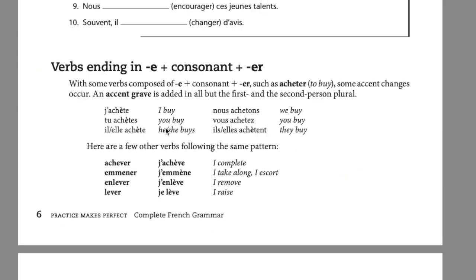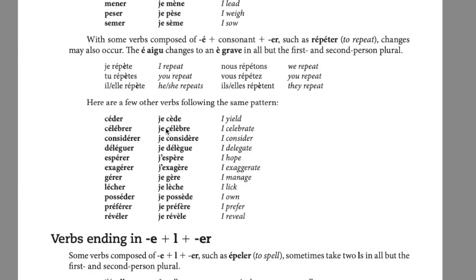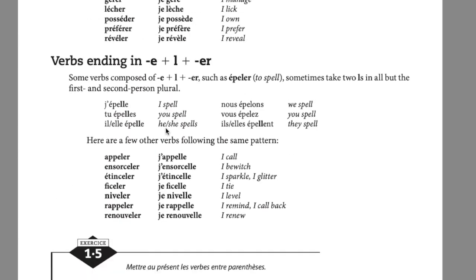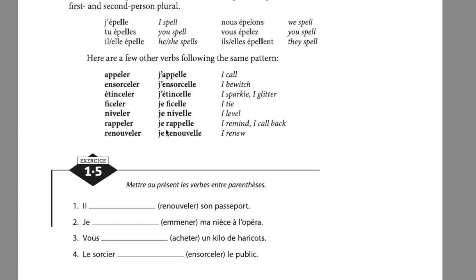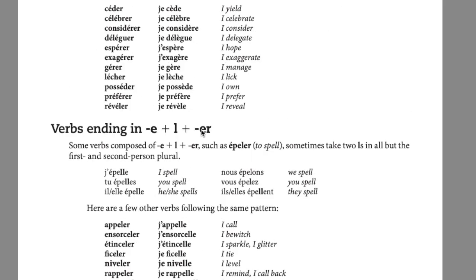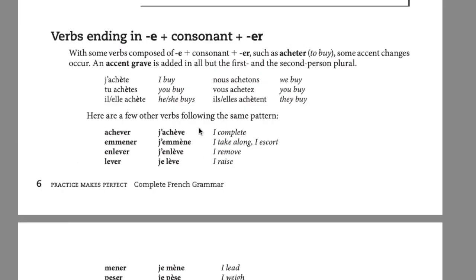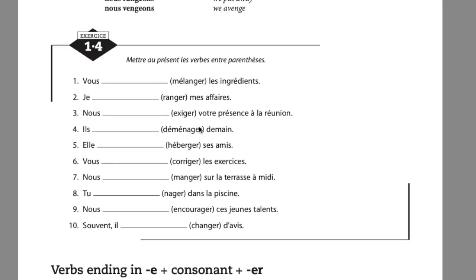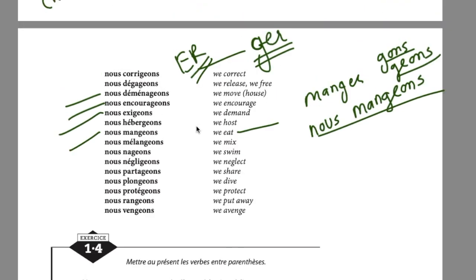So you just have to go through these patterns, practice them, write them down, and hopefully you'll get them right. That's the beauty of this book. It covers all these patterns. Nobody teaches this. Why are these patterns important, right? What they do in Alliance Française or whatever language institute you attend, they just tell you to make it this way in the case of mangeons. What they do not tell you is that you have to do this with every GER ending verb.